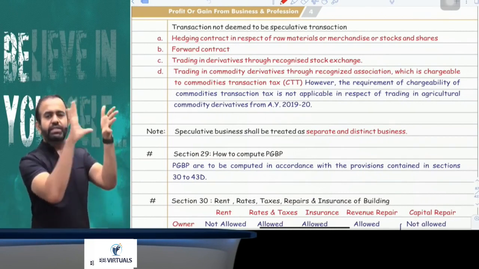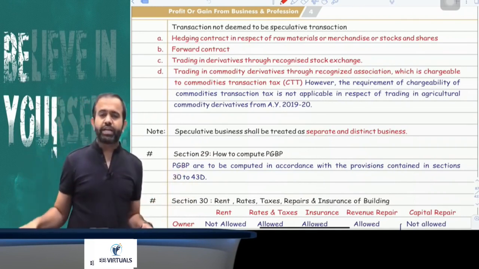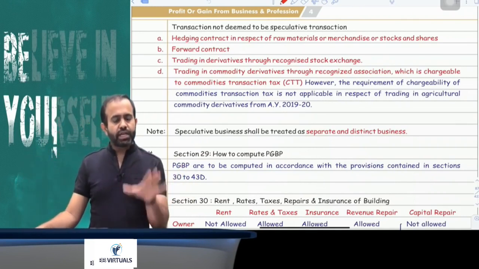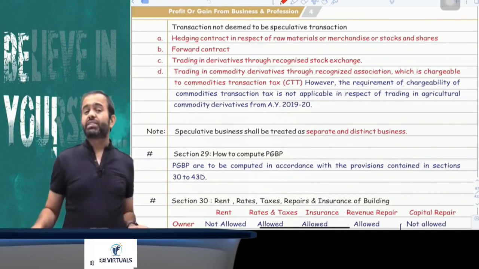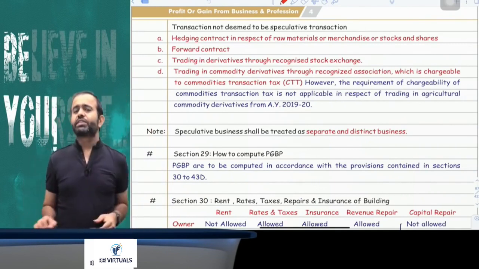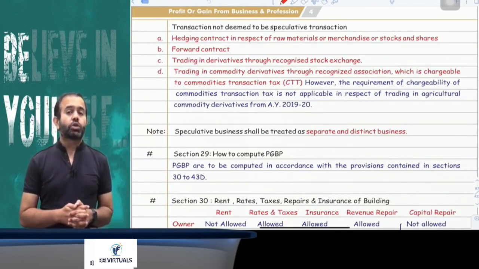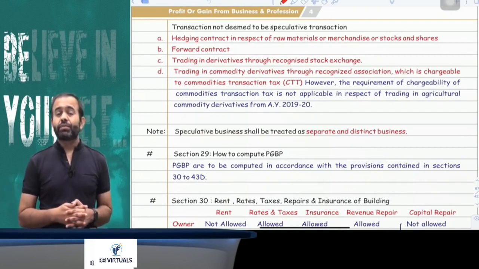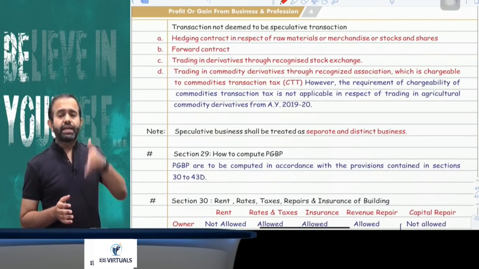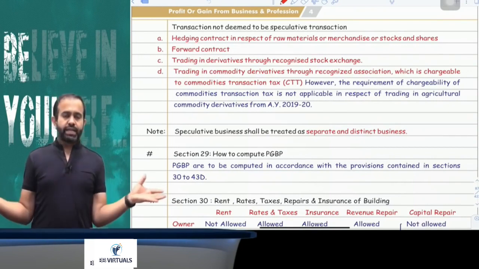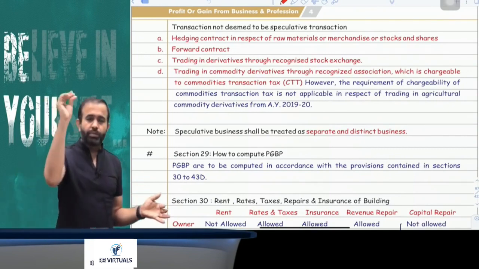These 5 transactions look speculative, but the law says they are not treated as speculative. If there is a loss due to these 5 transactions, that will be treated as a normal business loss only. This loss can be carried forward for 8 years, and it can be set off against any other head of income except salary income. Did you get my point or not? Yes. So everyone, please pay attention.